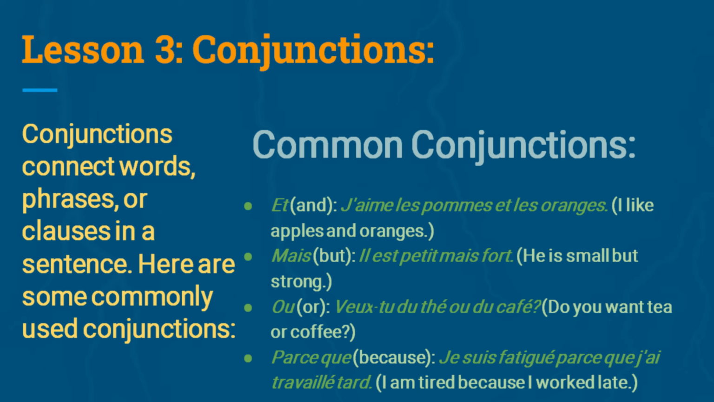Lesson 3. Conjunctions. Conjunctions connect words, phrases, or clauses in a sentence. Here are some commonly used conjunctions. Et: and. J'aime les pommes et les oranges. I like apples and oranges. Mais: but. Il est petit mais fort. He is small but strong. Ou: or. Veux-tu du thé ou du café? Do you want tea or coffee? Parce que: because. Je suis fatigué parce que j'ai travaillé tard. I am tired because I worked late.